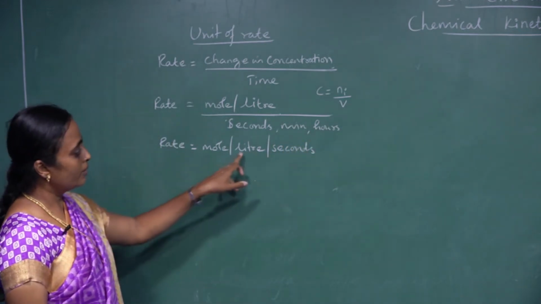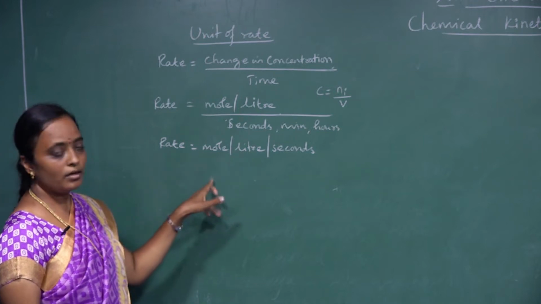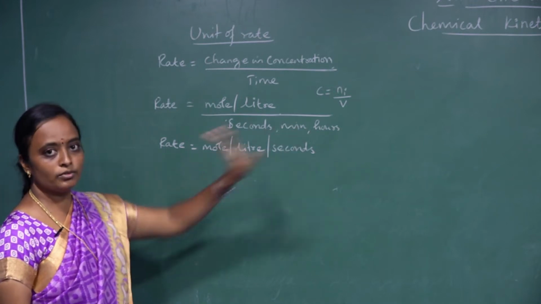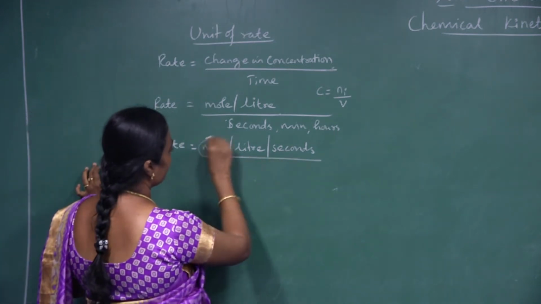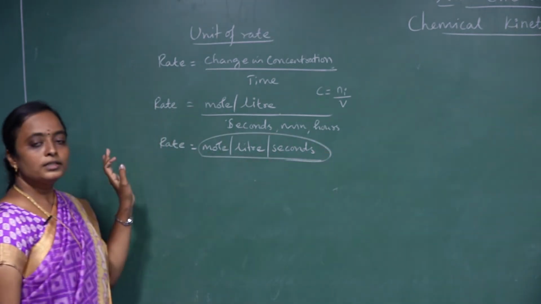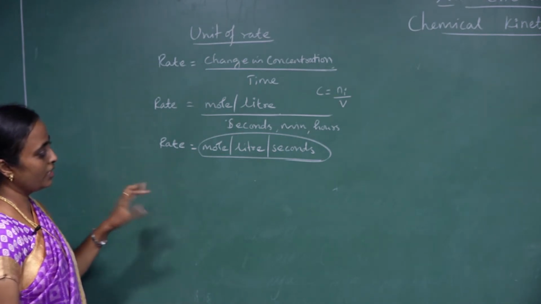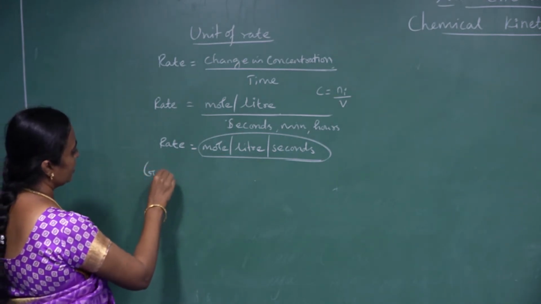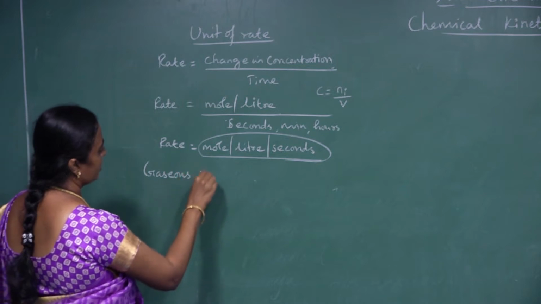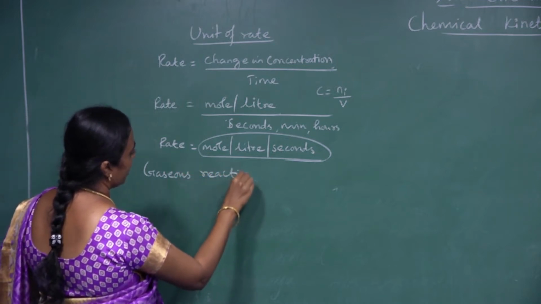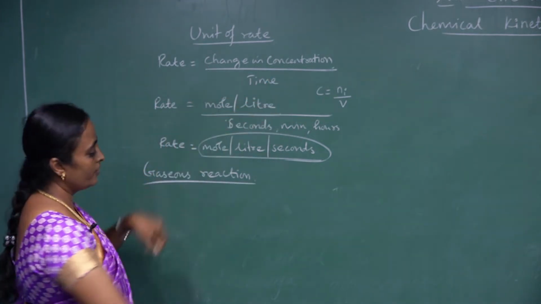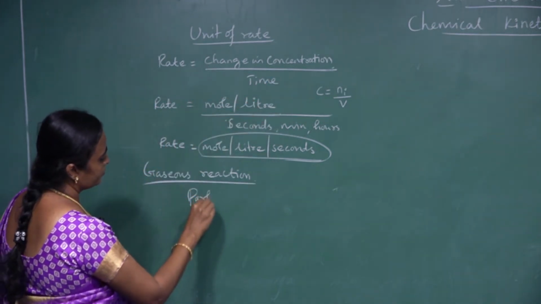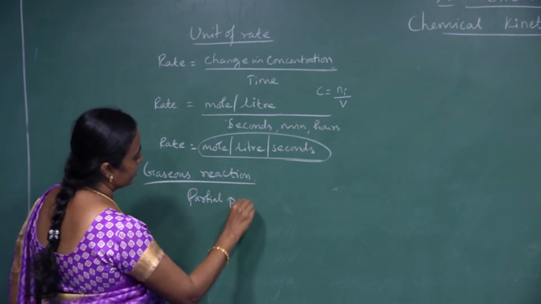So mole per liter per second, or mole per liter second inverse. You can write whatever may be the unit of a rate. This is expressed in molar concentration. Suppose I am taking a gaseous chemical reaction, the concentration terms are expressed in terms of partial pressure.